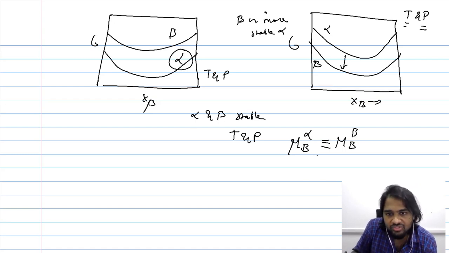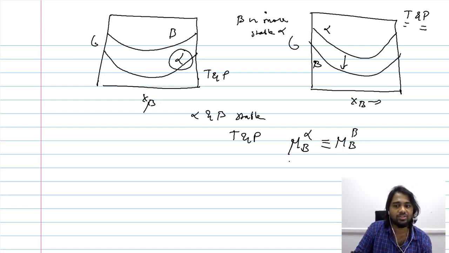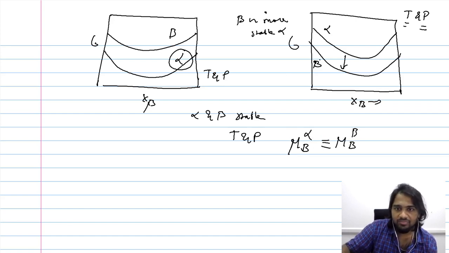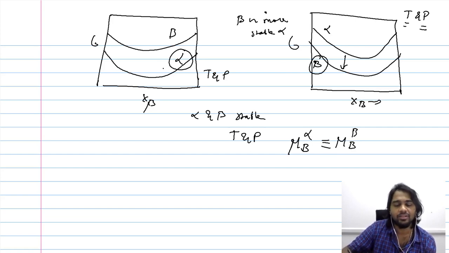Now how can we establish or represent a stable condition wherein the chemical potential of the component B is the same in both alpha and beta? We have two cases: when beta is stable, we were able to represent it graphically, and when alpha is stable, we were able to represent it graphically. When both are stable, how can we do that?